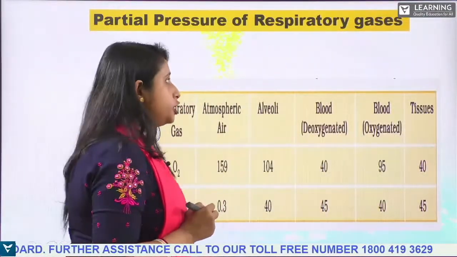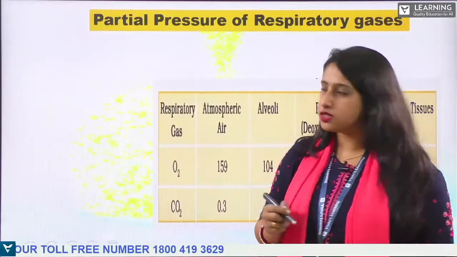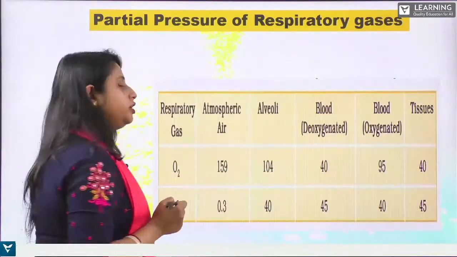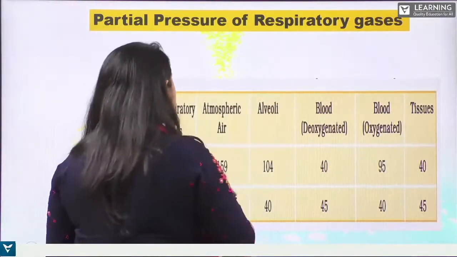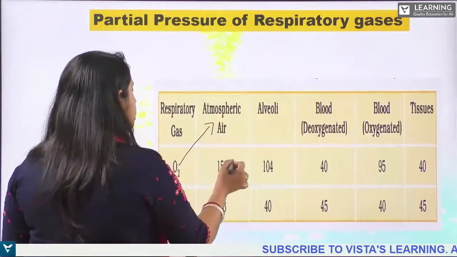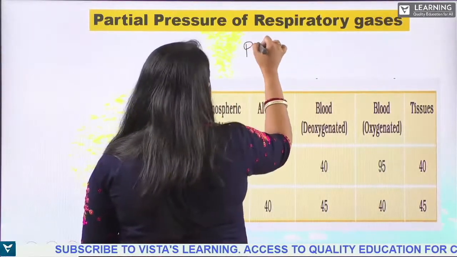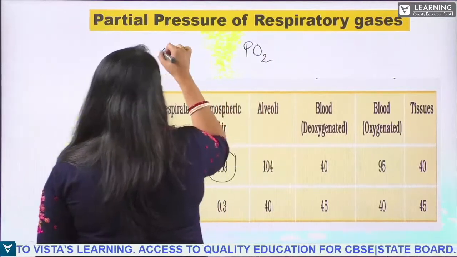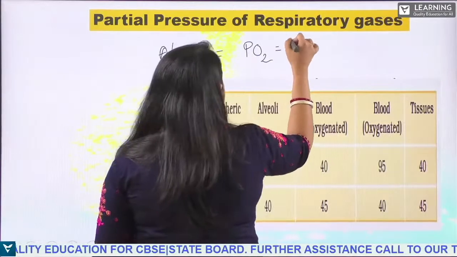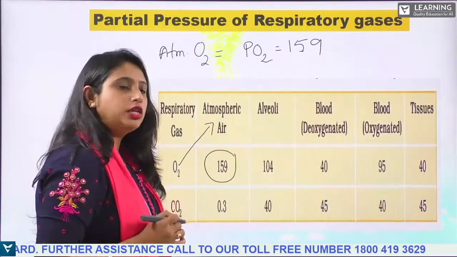Next, the partial pressure of respiratory gases. So let us see the partial pressure of the various respiratory gases. What is the partial pressure of atmospheric oxygen? The partial pressure of the atmospheric oxygen is 159, okay?